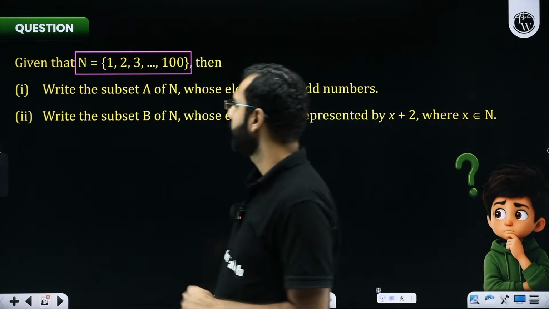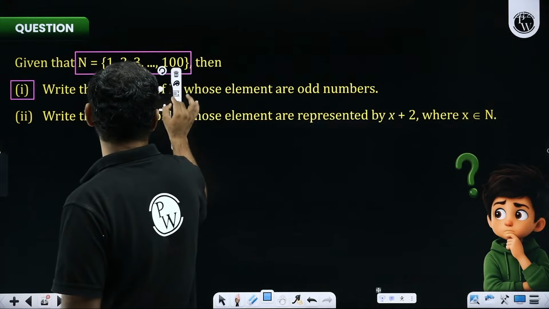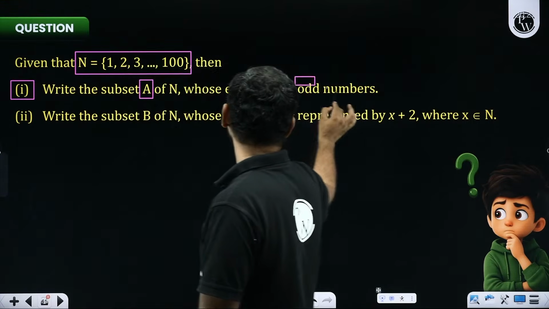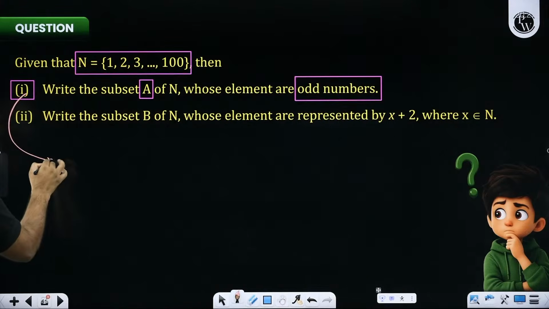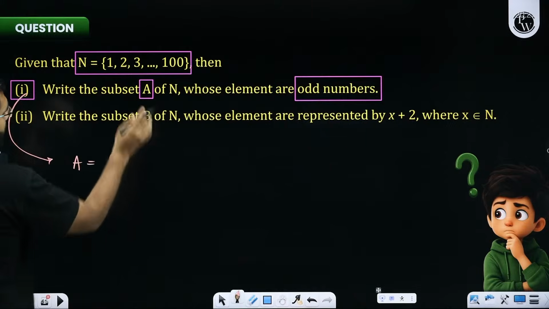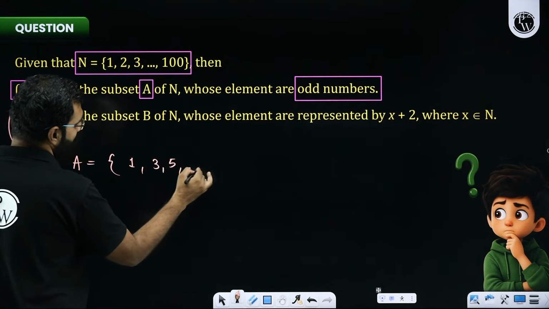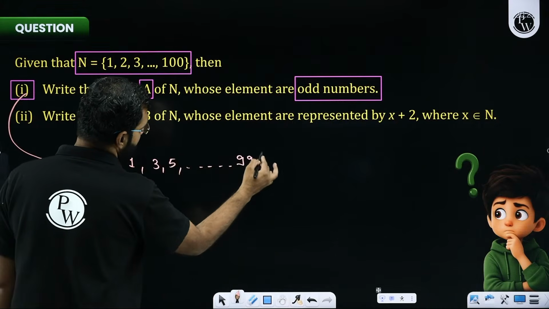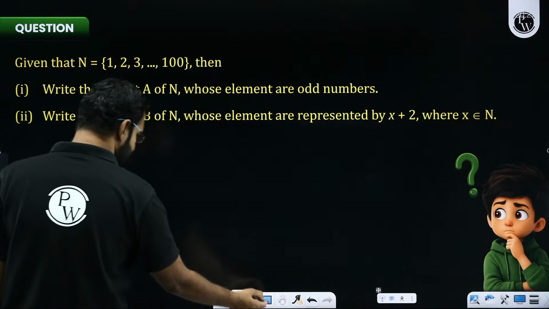Okay, great. So the first question says, write the subset A of N whose elements are odd numbers. Come on, this is what they're asking you. Can you not help me with this? Set A, subset of N which are odd. So 1, 3, 5, 7, 9 till what? Till 99. That's it. The question is done. I'm sure some of you must be able to crack it.